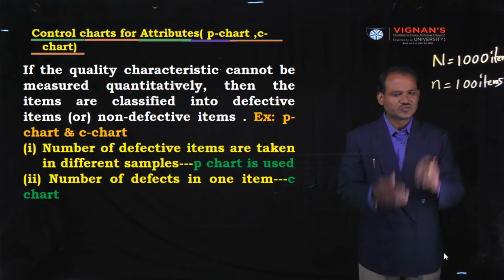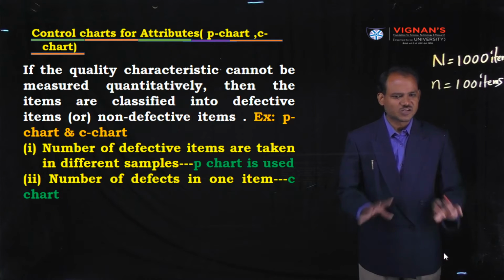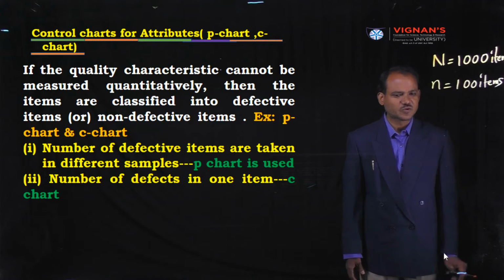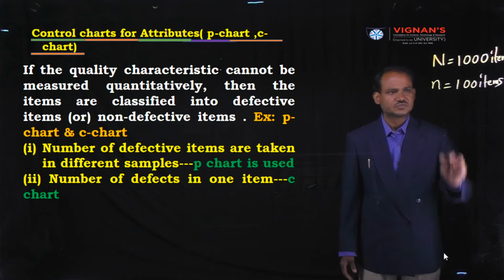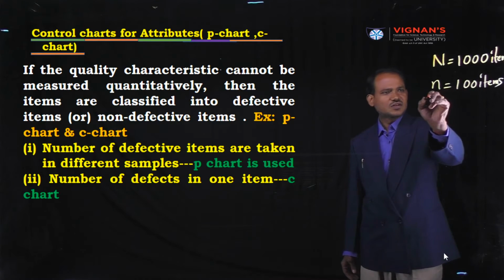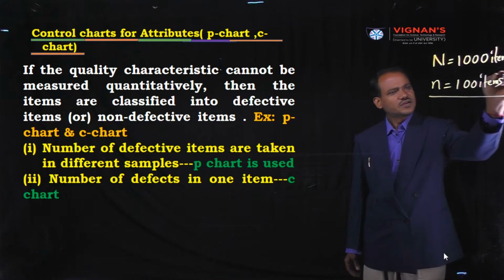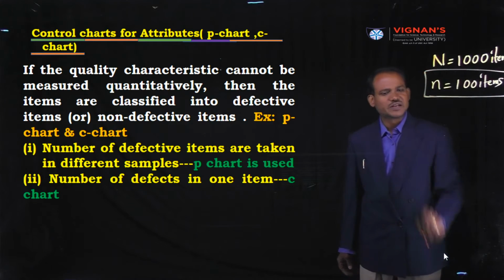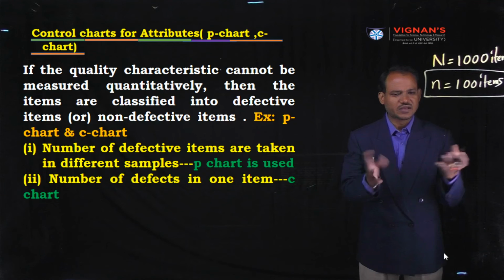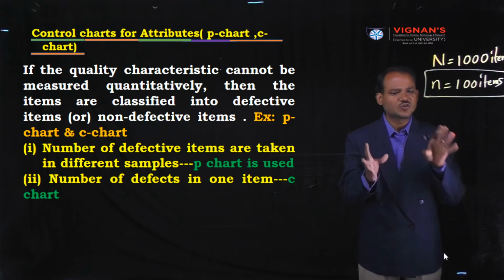In the case of mass production of products like bolts and nuts, in 100 items, how many items may be defective? That we are going to check.